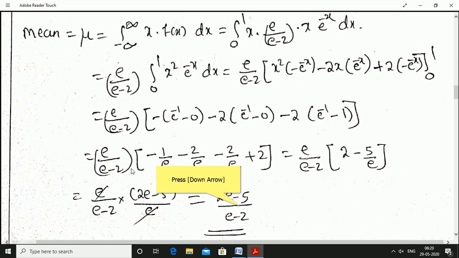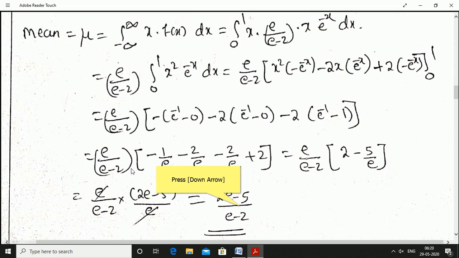power 0 is 0. Minus plus into minus is minus 2 constant. Upper limit e power minus 1 minus lower limit e power 0, e power 0 is 1. So minus e minus 2 by e minus 1, and minus into minus is plus 2. Okay. 2 minus 2 by e minus 1 by e is minus 5 by e.